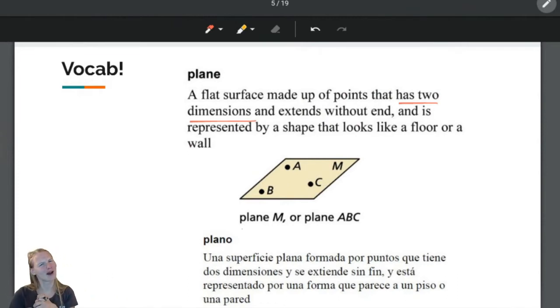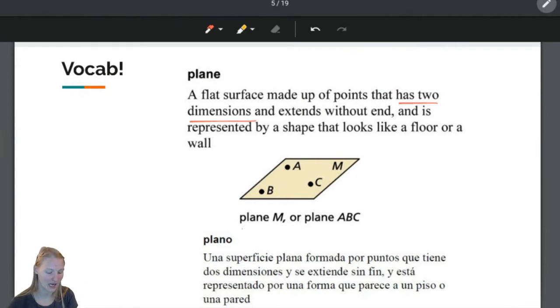Can you explain why that is? If you want to, pause the video and think about that. Why would it be 0 dimensions, 1 dimension, 2 dimensions? And how do we change as we go from a point to a line to a plane? Think about that. We're going to talk about it more on the next slide.